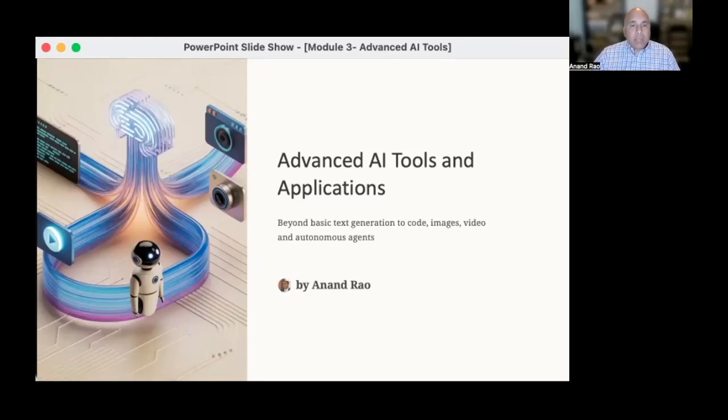Welcome to Module 3. And at this point, we're going to move beyond some of the text-based AI tools that we explored in earlier modules so that now we can examine some of the advanced AI applications that are transforming industries and that are making their way into the classroom as well. We're going to look into some code generating tools that are revolutionizing software development, image and video generating systems creating new forms of media, autonomous AI agents taking independent action, and start to explore some of the powerful workflows that emerge when we combine multiple AI tools for more complex tasks.